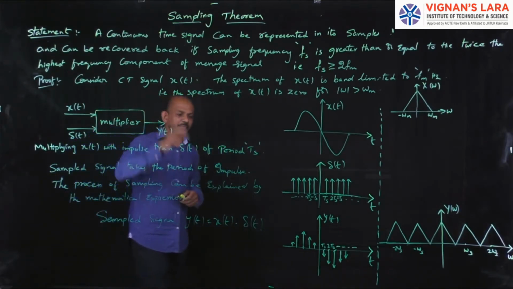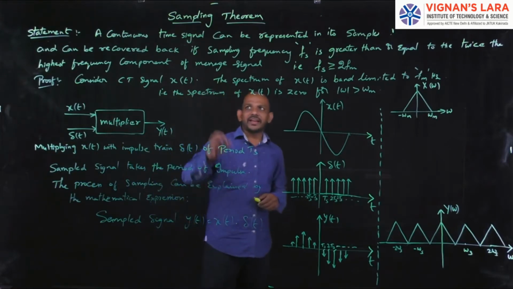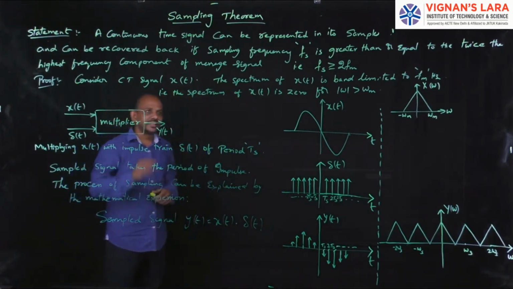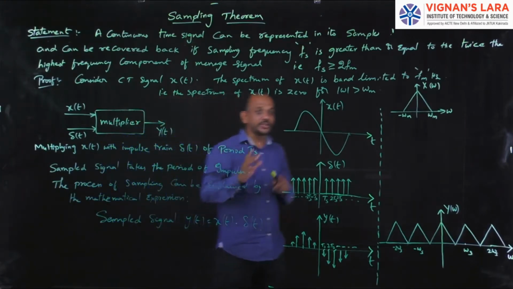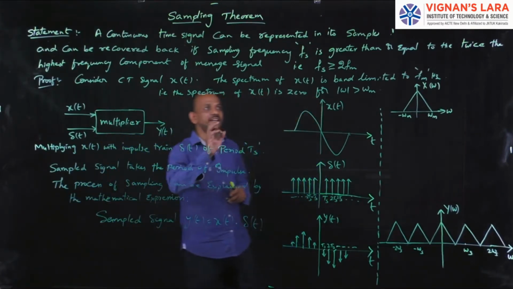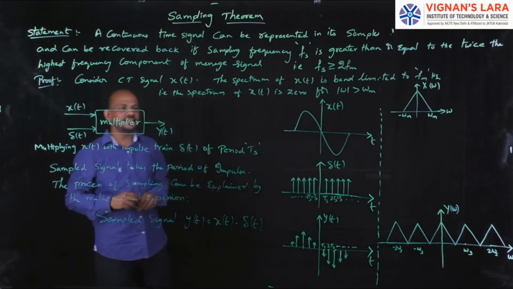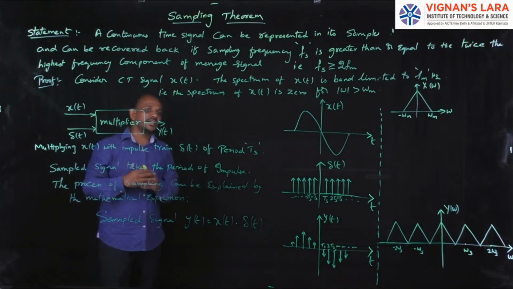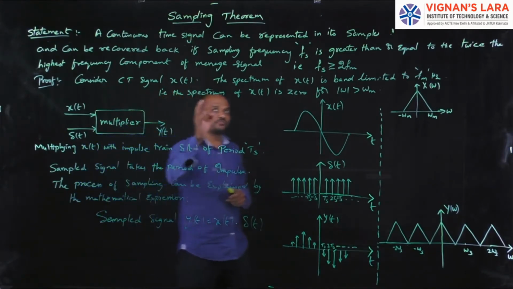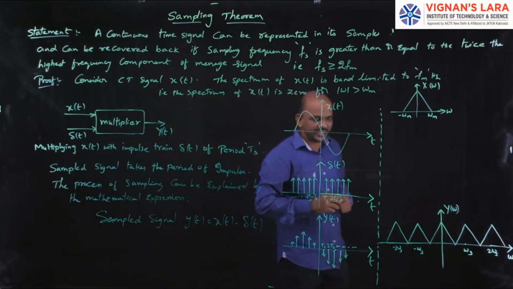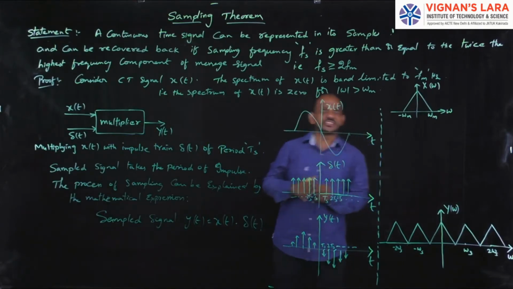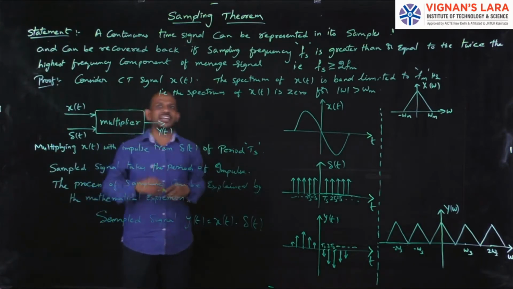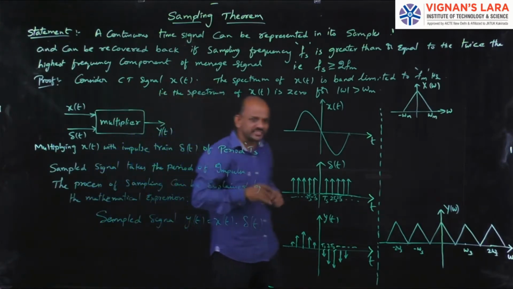The statement of sampling theorem is: a continuous time signal can be represented in its samples and can be recovered back if sampling frequency is greater than or equal to twice the highest frequency component of the message signal.